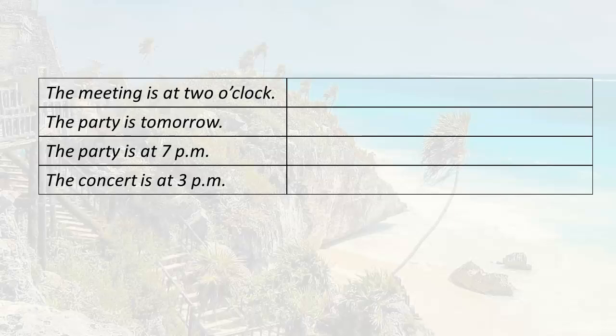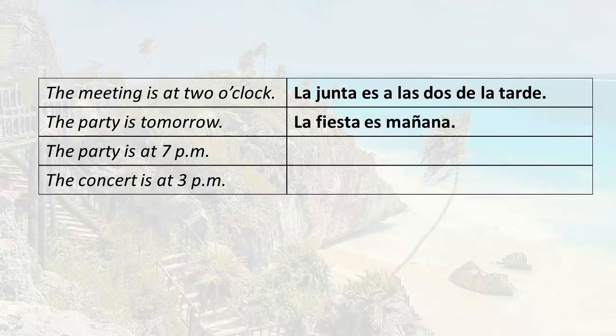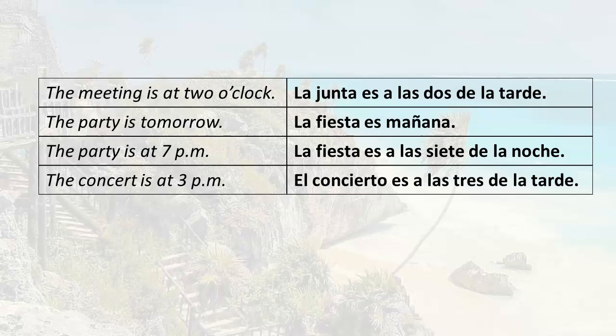The other part of the rule is we use the verb ser to talk about the time of an event. The meeting is at 2 o'clock. La junta es a las 2 de la tarde. The party is tomorrow. La fiesta es mañana. The time or the date. The party is at 7 p.m. La fiesta es a las 7 de la noche. The concert is at 3 p.m. El concierto es a las 3 de la tarde.